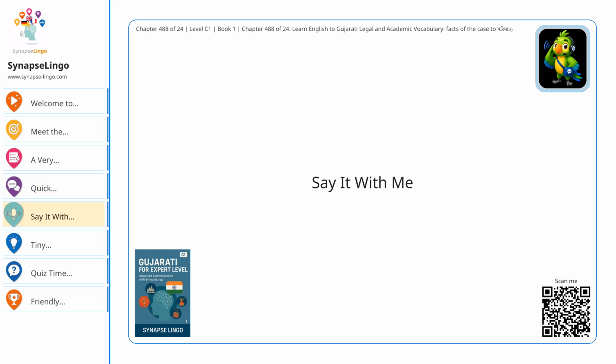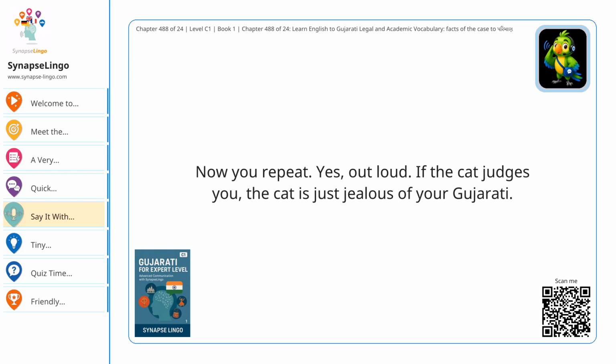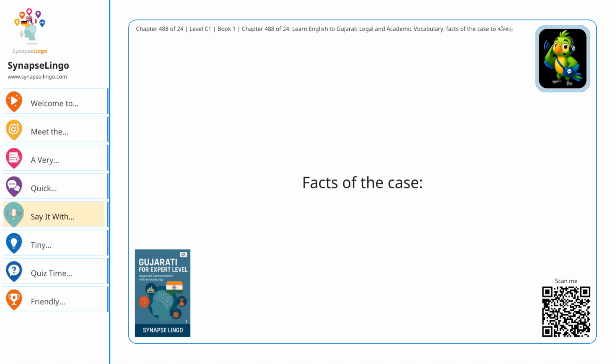Say it with me. Now you repeat, yes, out loud. If the cat judges you, the cat is just jealous of your Gujarati. Facts of the case. હકીકત. Formal facts of the case. તથ્ય સ્થિતિ. Background. પૃષ્ઠભૂમિ. Trigger. ઉત્તેજક. Cause. કારણ. Factor. પરિબળ. Dimension. પરિમાણ. Range. પરિસર.